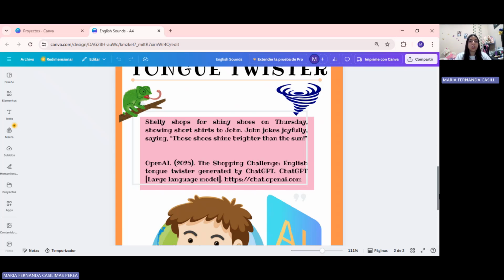Again, Shelley shopped for shiny shoes on Thursday, showing short shirts to John. John jokes joyfully, saying, "Those shoes shine brighter than the sun."